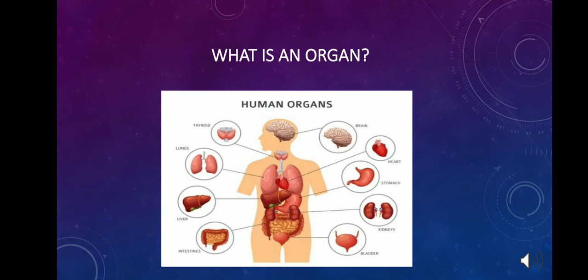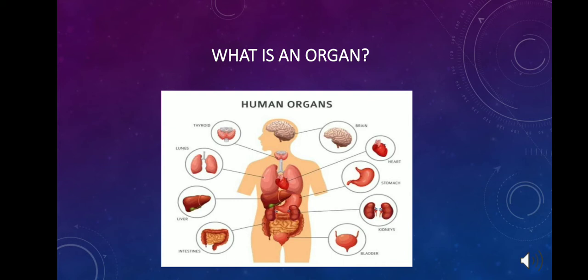First of all, we will revise what an organ is. A group of tissues in a living organism that have been adapted to perform a specific function are called organs. Organs can be divided into two main groups. One is external organs, which you can see outside your body, and the others are internal organs, which are found inside your body. For example, your heart, stomach, liver. All these organs have different functions and help your body to do various tasks.